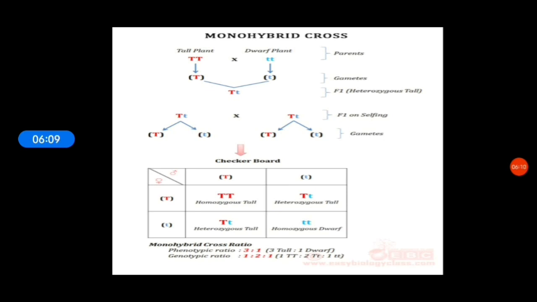If a pair of alleles is the same, that is capital T, capital T, or small t, small t, such alleles are called homozygous pair, while those with different or non-identical alleles, for example capital T, small t, are called heterozygous pairs. Therefore, for the monohybrid cross, the genotypic ratio is 1:2:1. That is 1 homozygous tall, 2 heterozygous tall, and 1 homozygous dwarf.